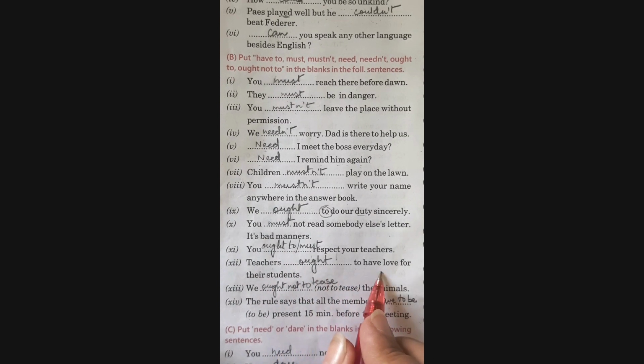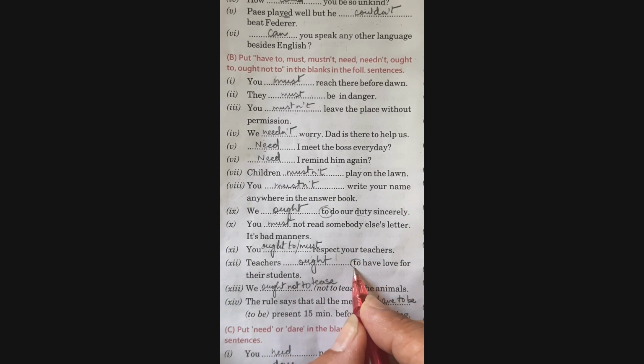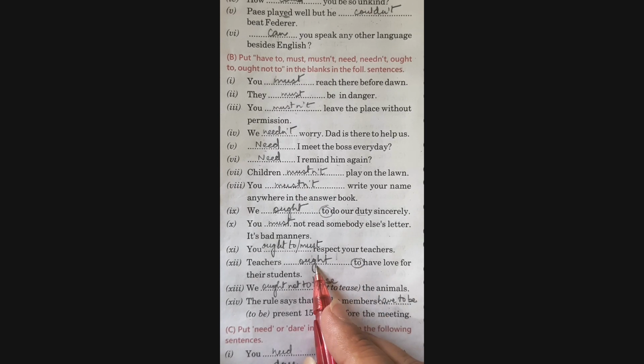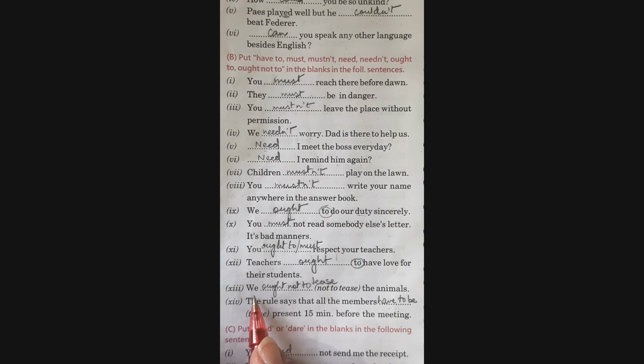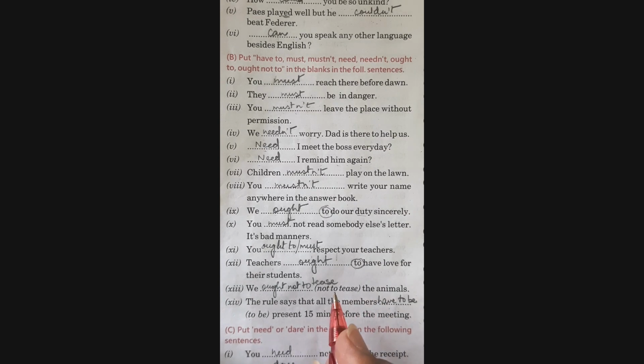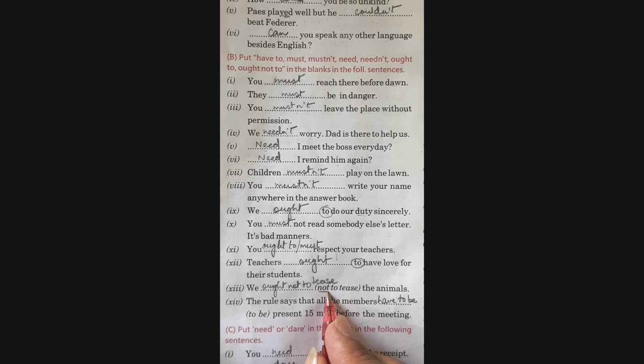Teachers dash to have love for their students. Now look here, after the blank you have the word to, which is always written in combination with ought. Next, we dash not to tease the animals. Not to tease. Again, it's a duty. But if you look at these two words, not to, they give us the negative sense of ought not to. So you can write here, ought not to tease the animals.